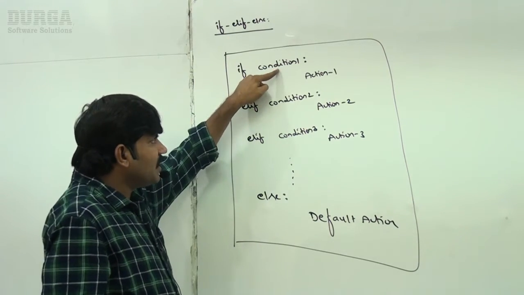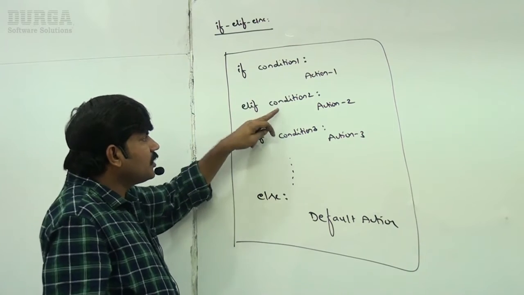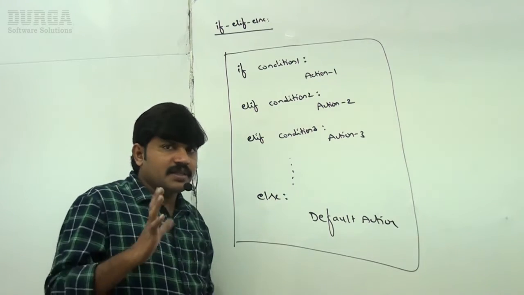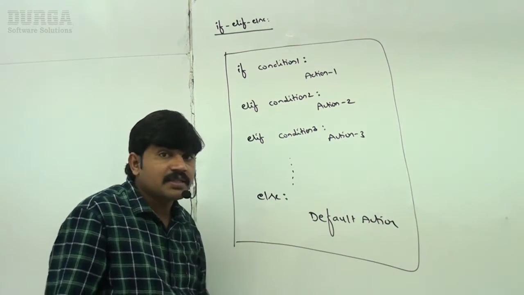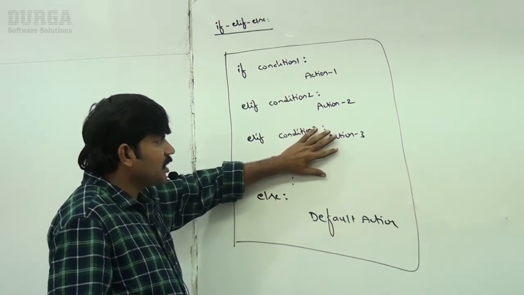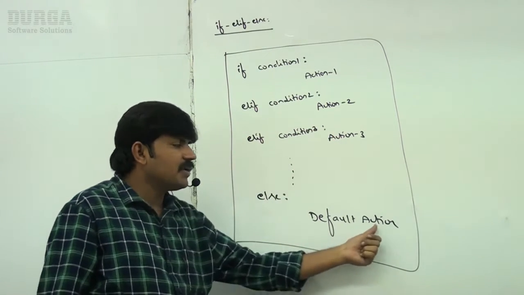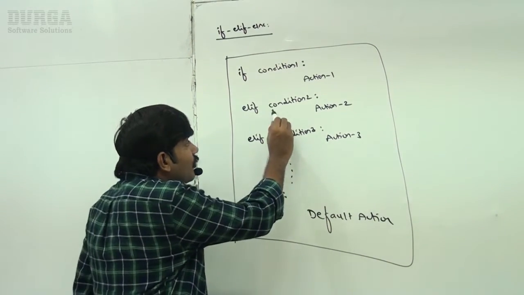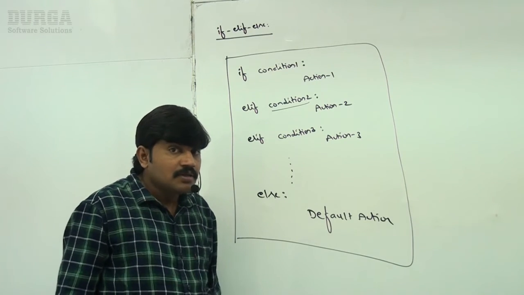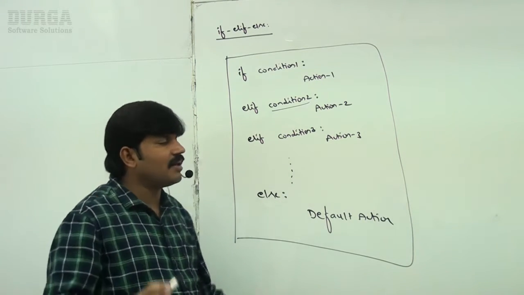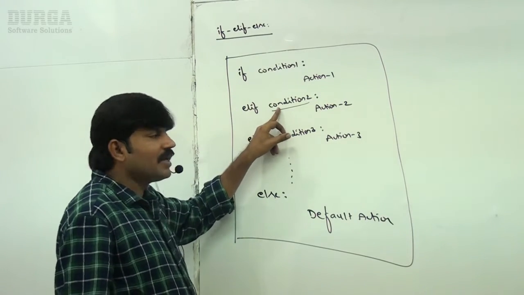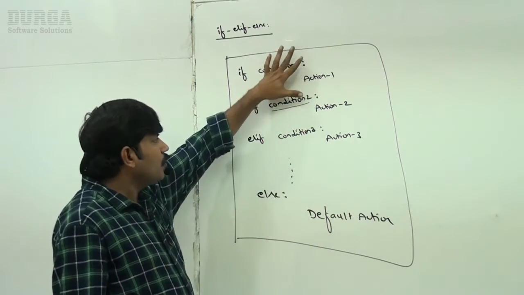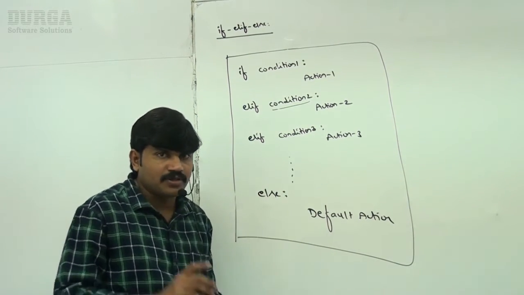Remember, if condition 1 is satisfied, action 1 will be executed. If condition 2 is satisfied, action 2 will be executed, sir. Among these, whichever condition is satisfied, only the corresponding action will be performed. If no condition is satisfied, then automatically the default action will be performed, sir. So if condition 1 is not satisfied, then only control will come to condition 2. Remember this one, sir. Both conditions being satisfied, no chance at all. If both 1 and 2 are not satisfied, then only condition 3. If no condition is satisfied, then only the else part is going to execute, sir.